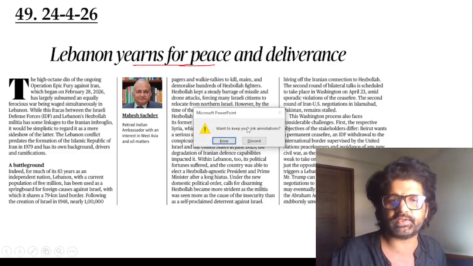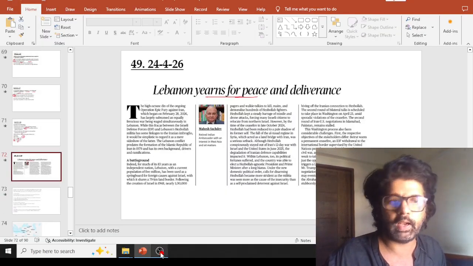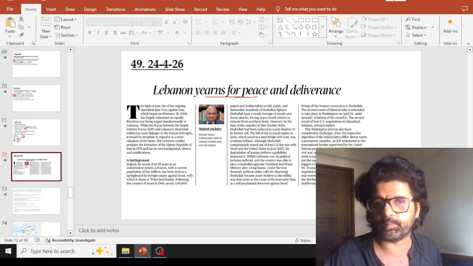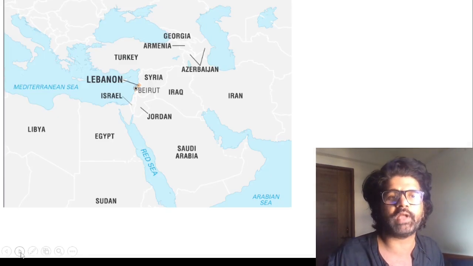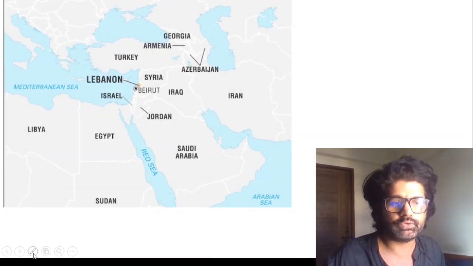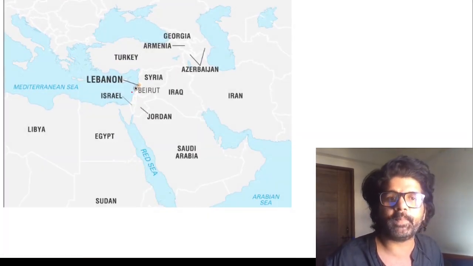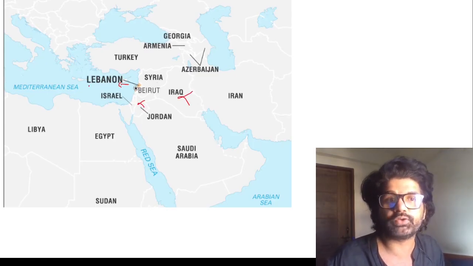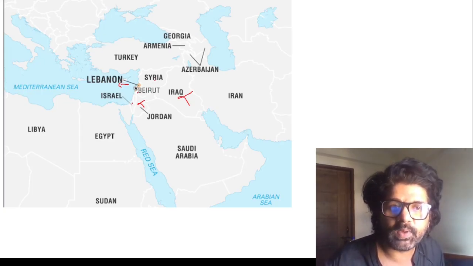49th article: Lebanon yearns for peace and deliverance, by Mahesh Sajdev. UPSC has asked PYQs on Lebanon. The Mediterranean region is anyway very important, guys. So what is Mahesh Sajdev sir talking about in this article published on 24th April? First of all, you have to have a look at the map. Lebanon borders the Mediterranean Sea, yes. Jordan, no. Iraq, no, it does not border the Mediterranean Sea. Syria does. Lebanon borders Syria as well as Israel.